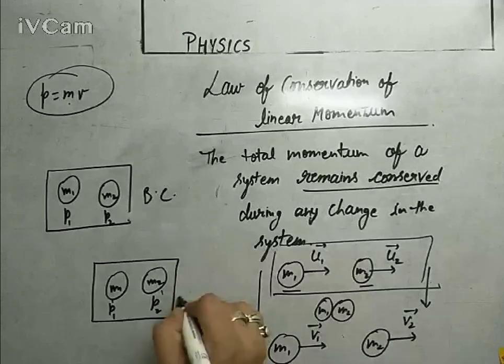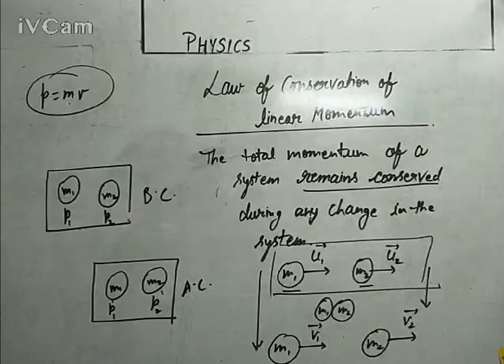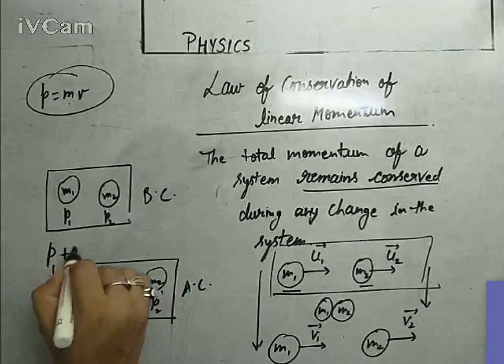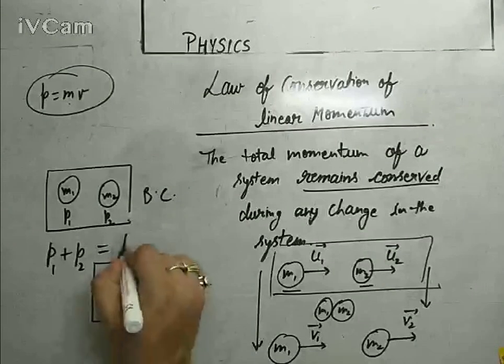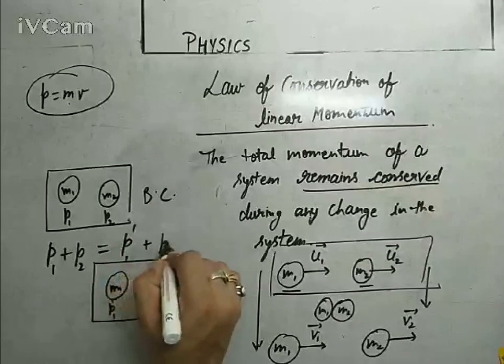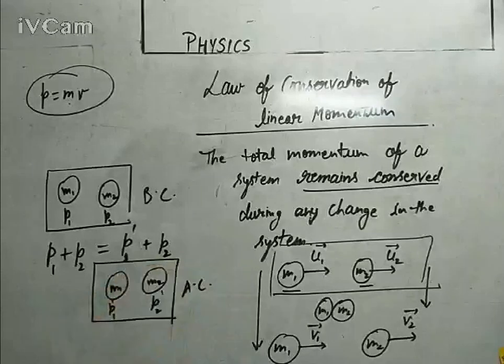According to the law of conservation of momentum, the total momentum remains conserved. It means the total momentum before collision, P1 plus P2, equals the total momentum after collision, P1 dash plus P2 dash. That is the basic interpretation of the law of conservation of linear momentum.